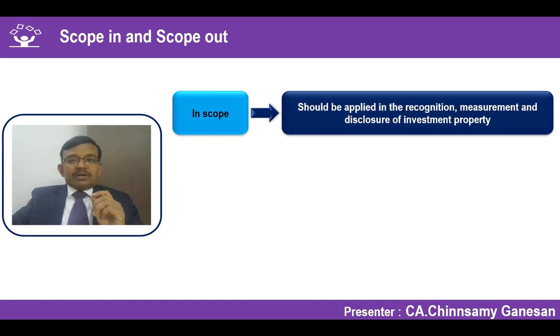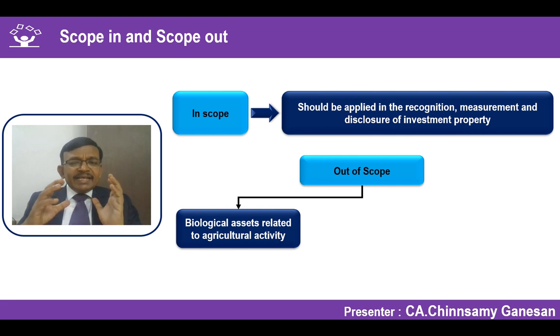In scope items are when we are treating a property which is not to be considered under any other standard. All other items will come into this standard, and it should be applied for making the recognition, measurement and disclosure requirements of an investment property. What is investment property? We will see the definition a little later. What is scoped out? Any biological asset related to agricultural activity. So biological assets are covered by the Ind AS 41 Agriculture standard.